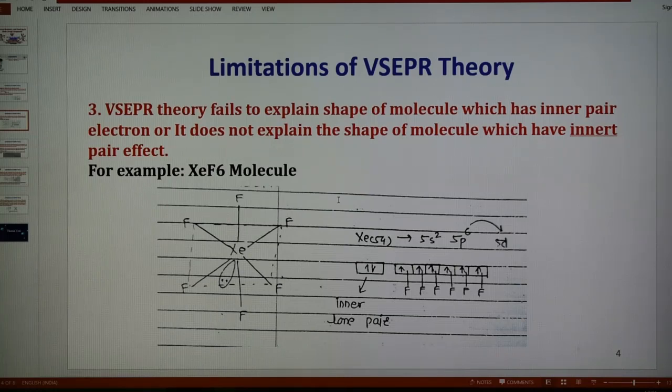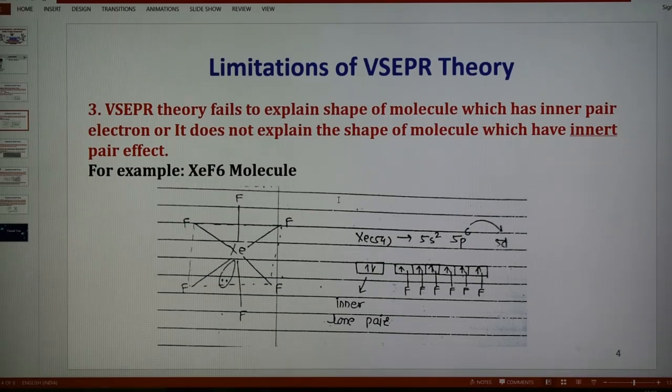Because the lone pair is present in the inner shell. So we can say that xenon hexafluoride has 7 electron pairs, 6 bond pairs and 1 lone pair. According to the VSEPR theory, the 7 electron pairs should be arranged in a pentagonal bipyramidal manner, but due to the presence of 1 lone pair at the axial position, the geometry of the molecule should be distorted. But in the actual case, the geometry of xenon hexafluoride is regular octahedral. This is important.